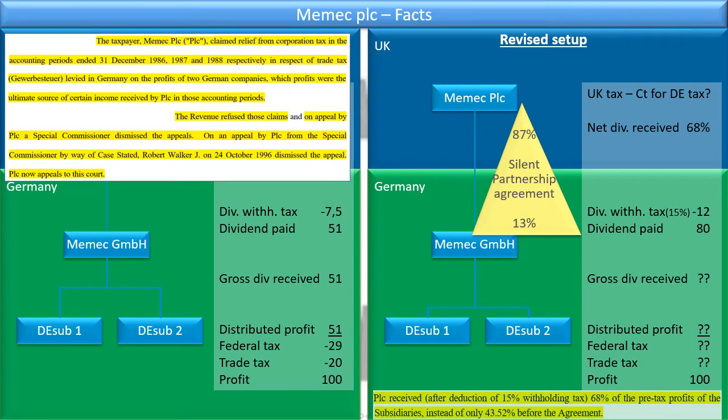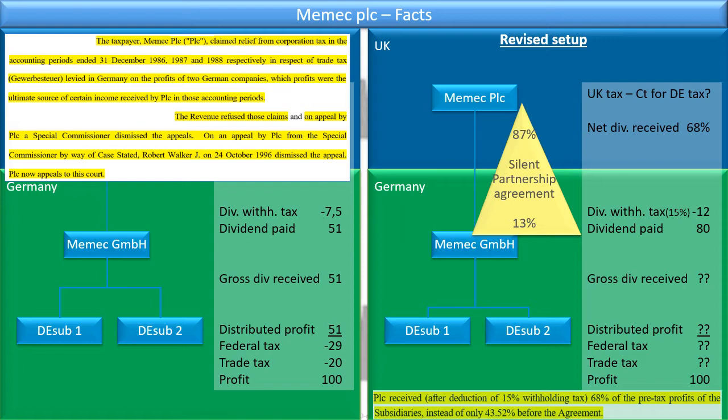Briefly looking at the facts further, the taxpayer Memec PLC claimed relief from corporation tax for the accounting periods 86, 87, 88 respectively in respect of the trade tax levied in Germany on the profits of two German subsidiaries, which profits were ultimately the source of income received by PLC during the accounting periods. The revenue, however, refused those claims on appeal by PLC.